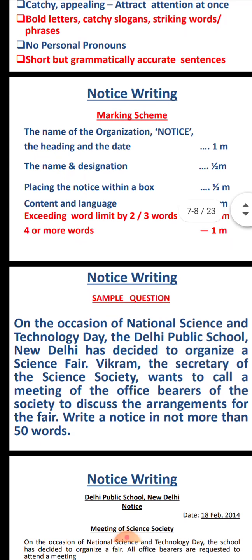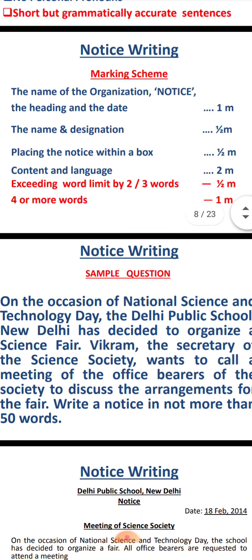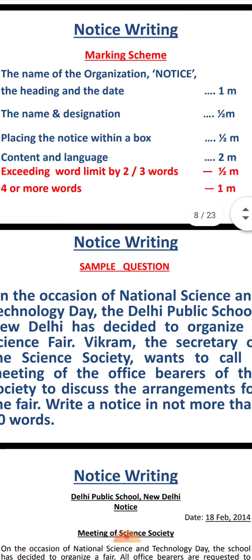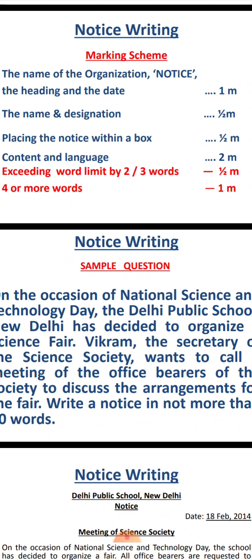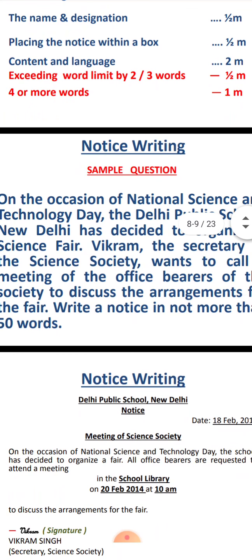You can see the notice writing marking scheme mentioned here. The name of the organization, the heading of the notice and the date will carry 1 mark. The name and designation of the person will carry half a mark. Placing the notice within a box will carry half a mark. Content and language will carry 2 marks. In the content, exceeding the word limit by 2 or 3 words will cost half a mark, and by 4 or more words, 1 mark. That means you can see how to write the notice.